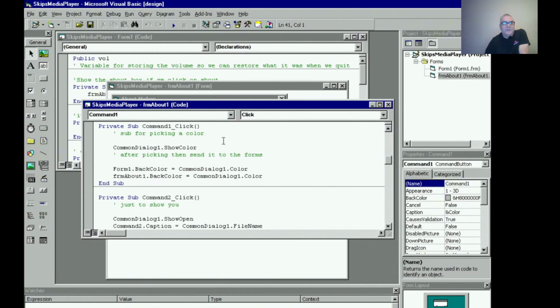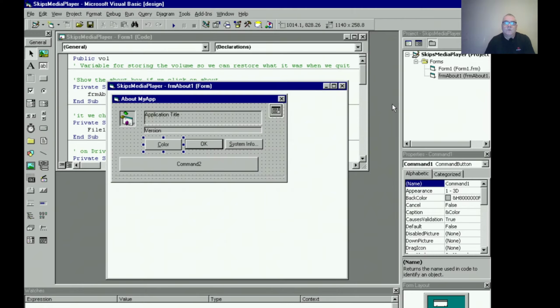When we click that, it goes to Command click 1, which is sub picking for a color. We just call Common Dialog 1 show color, and after we pick, we set Form 1 back color to Common Dialog 1 color, right? We also want to set the About box to the same color. So once we pick it, it's going to put it into there. Okay, so that's the About box. And this one here goes to a Common Dialog. I'll show you what that does and the reason why I have it there. And the system information. Okay, let's close that.